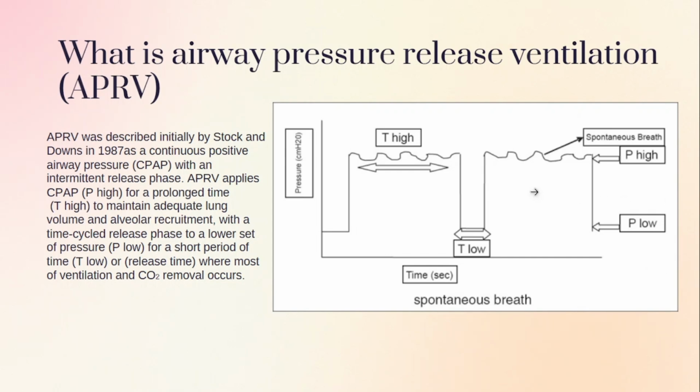If you see this graph, it shows P high and P low. This is T high, a prolonged time interval, and during expiration you see a short T low. APRV allows spontaneous breathing only.